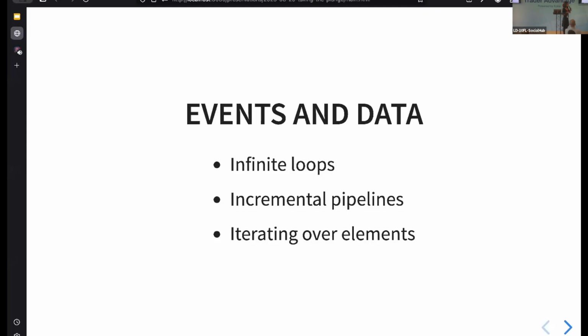Let's take a step back and think about what's similar about these 2 cases. Well, maybe there's infinite loops, right? When we're trying to handle events, we've got an application that might never terminate. If we're reading data from a file, we do have a program that terminates eventually, but it does need to do a lot of stuff first. Maybe it's the incremental aspect, right?